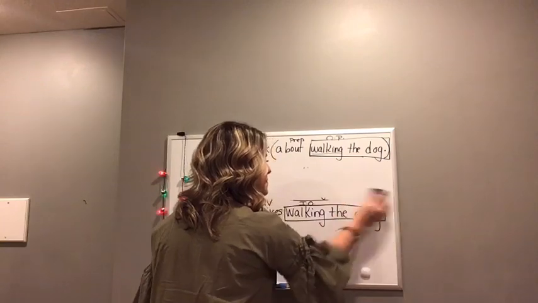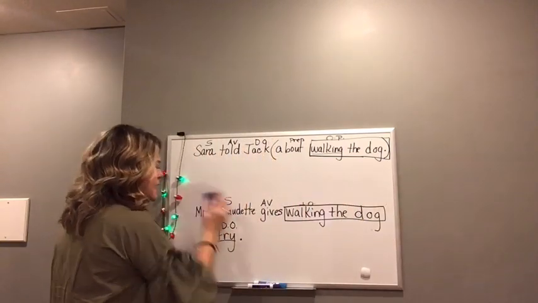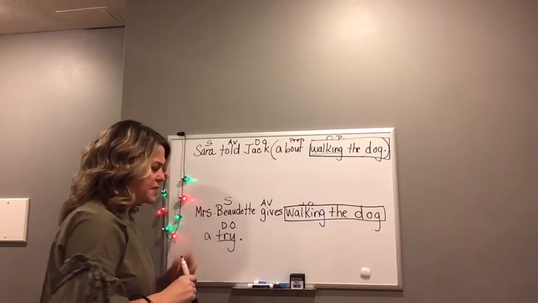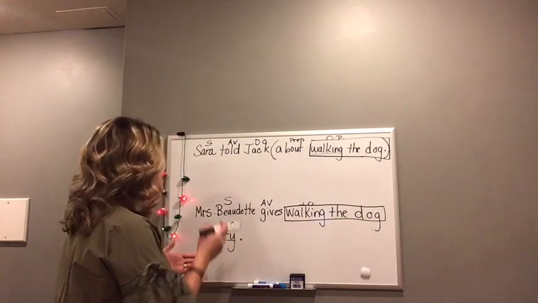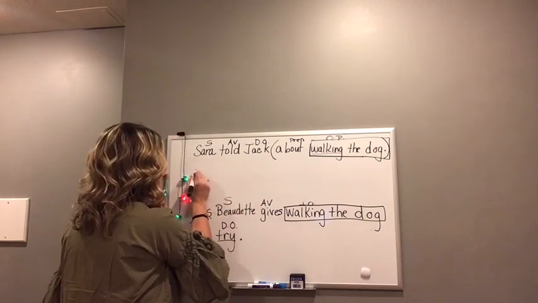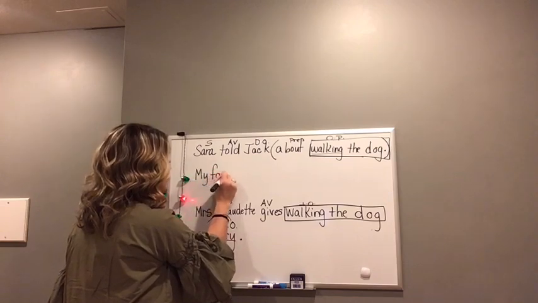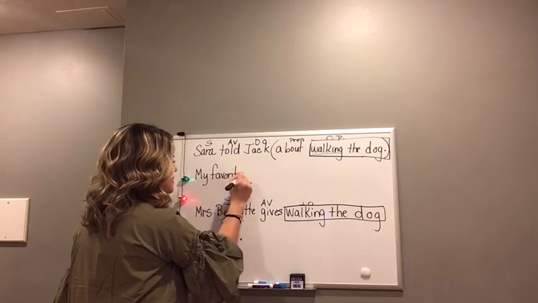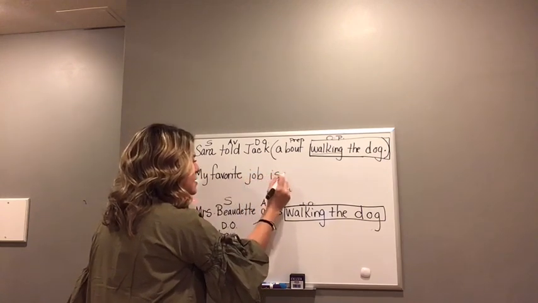This one is kind of a little bit easier. A predicate nominative is a noun that follows a linking verb. So let's start our sentence with, my favorite job is walking the dog.